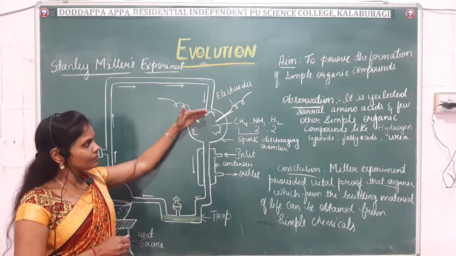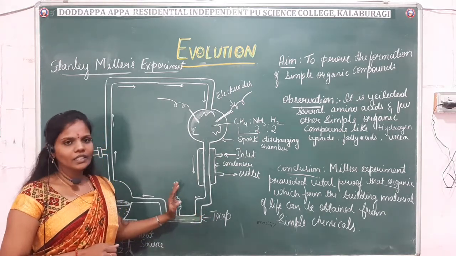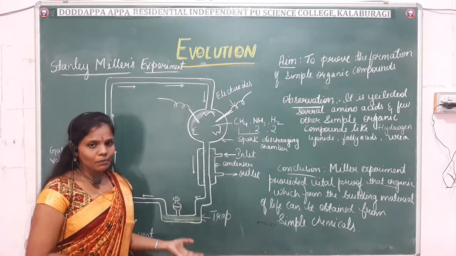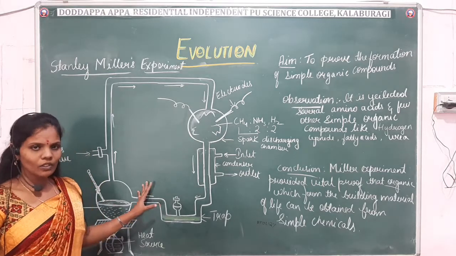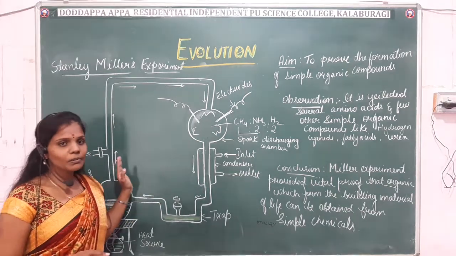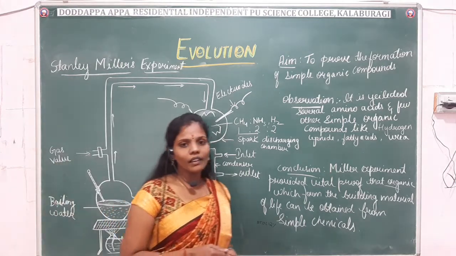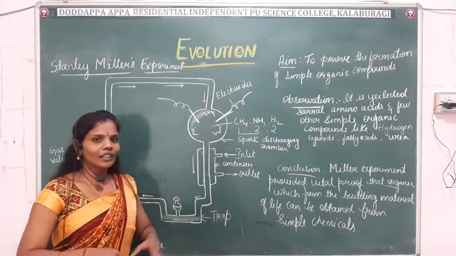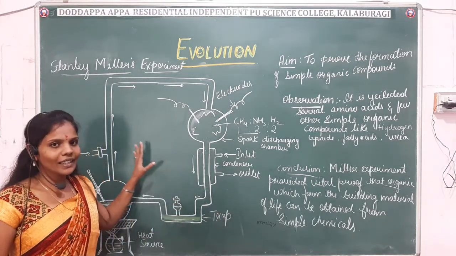In the same way, these chemicals were collected in the trap, and further taken for analysis. The different chemical compounds present in it were analyzed by this simple experiment. So this is one of the experiments posed by Stanley Miller. He has provided proof for chemical evolution in his laboratory only, by using a simple experiment which is known as Miller's experiment, right?